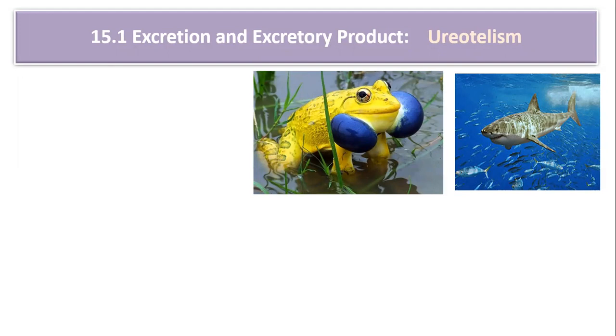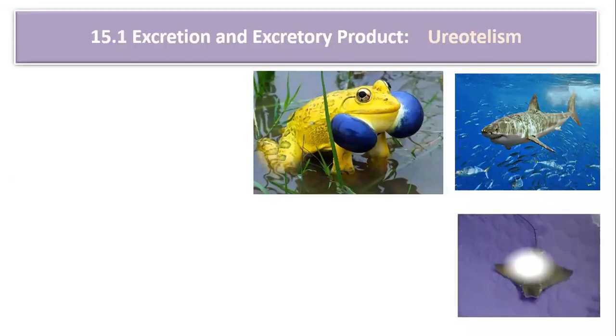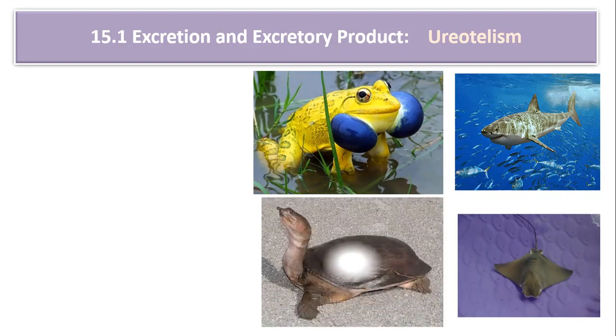Okay, then turtle is also going to exhibit, and even this is a cartilaginous fish, it is also going to exhibit the phenomenon called ureotelism, and the turtle is also going to show ureotelism. So these are the examples of ureotelism.